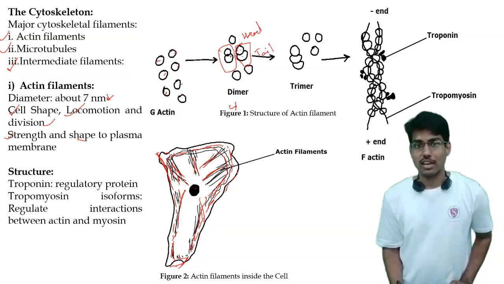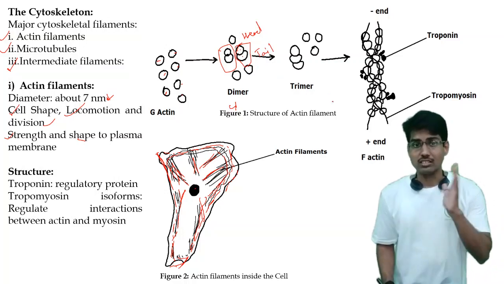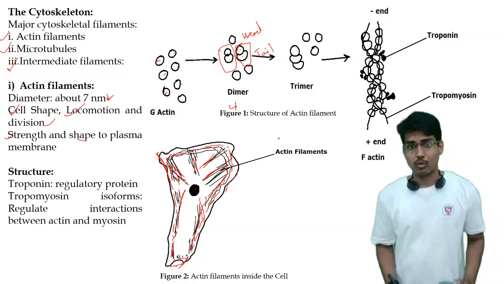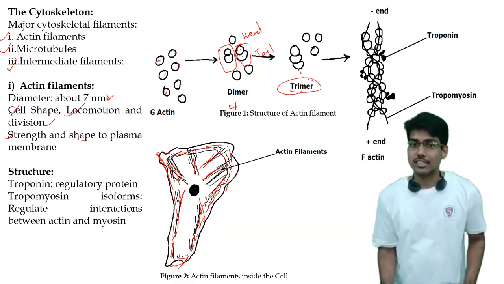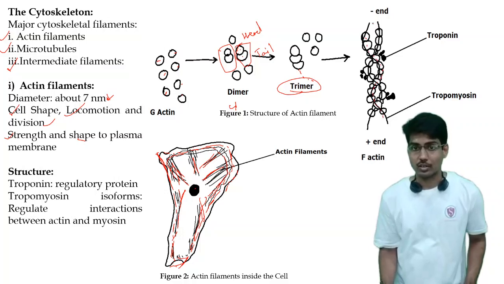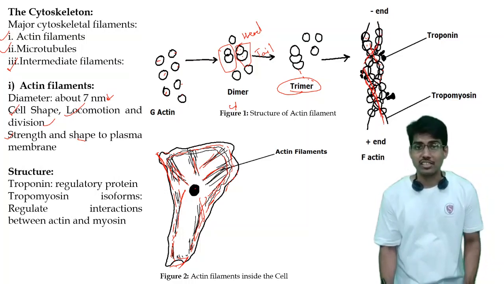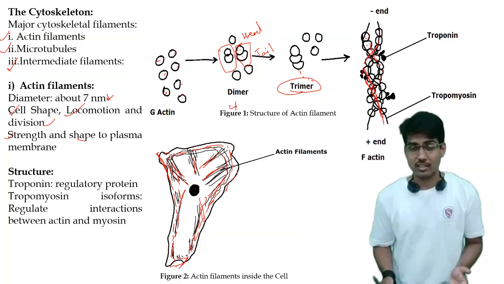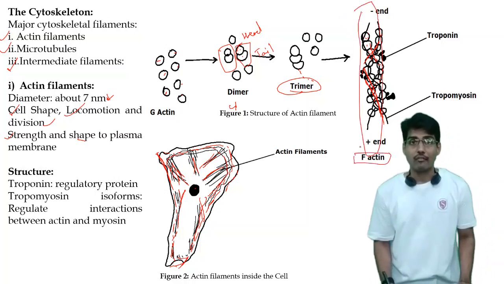To these dimers, other G-actins get added and form a trimer, and so on. These G-actins form a length, a thread. When many of these get in contact, they form a thread-like structure, and that is known as what?